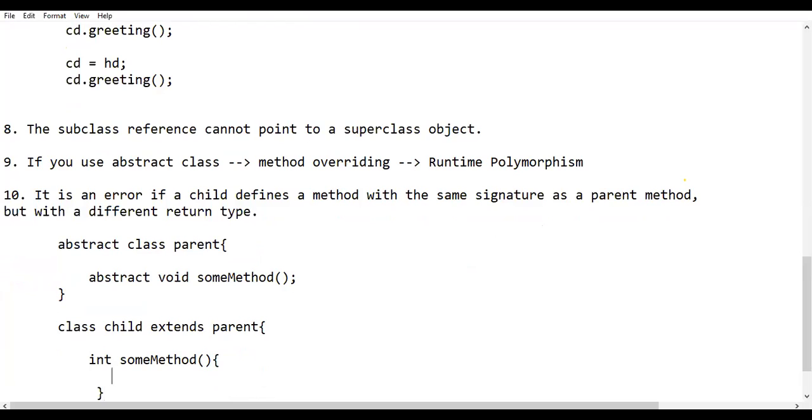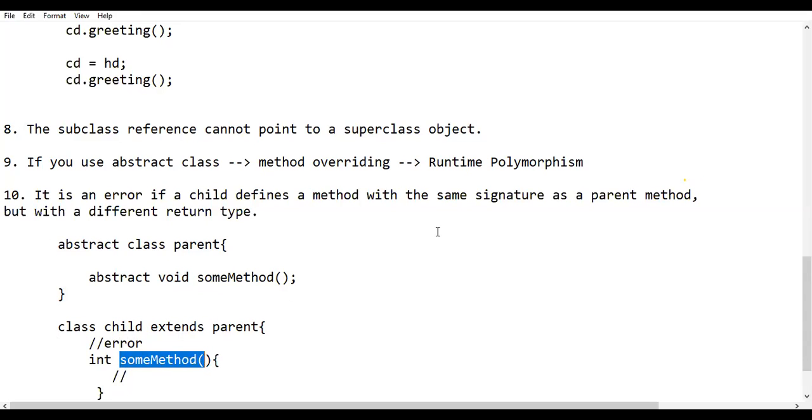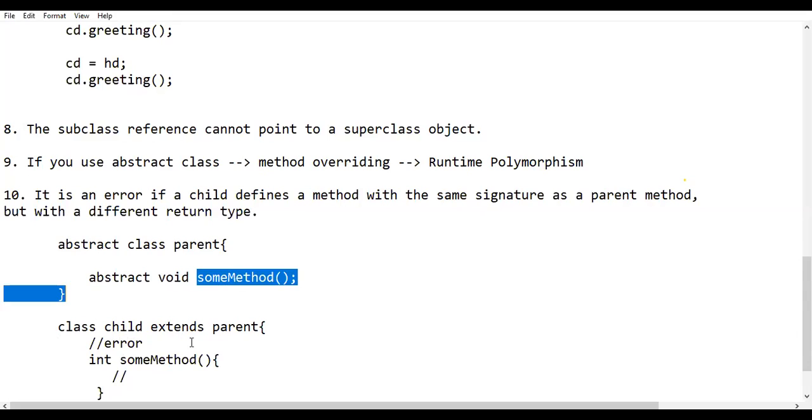Actually, this is not legal. You cannot do this. This statement will create an error. That is what this point says. It is an error if a child defines a method with the same signature as the parent method. Do these two methods have the same signature or not?